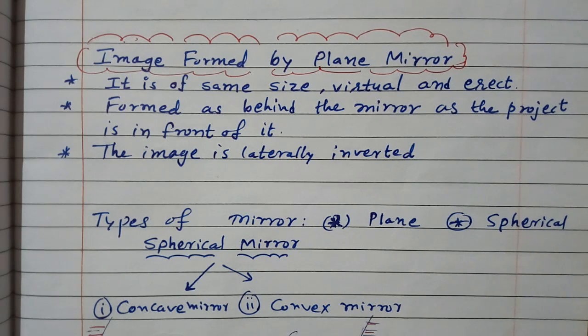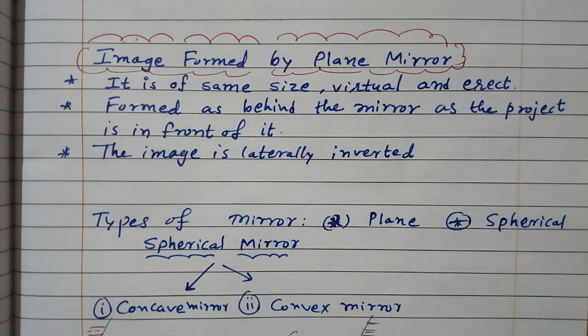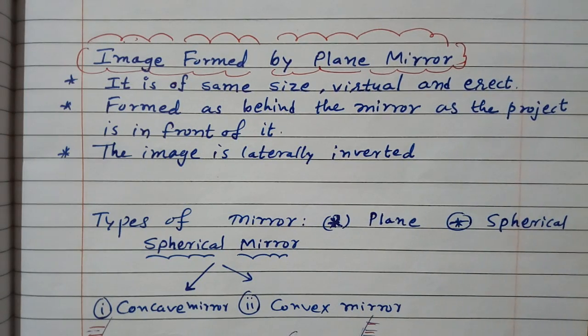When we see the image in the mirror, it is of the same size, virtual and erect, formed as far behind the mirror as the object is in front of it. So the image is created behind the mirror, but it is not real.